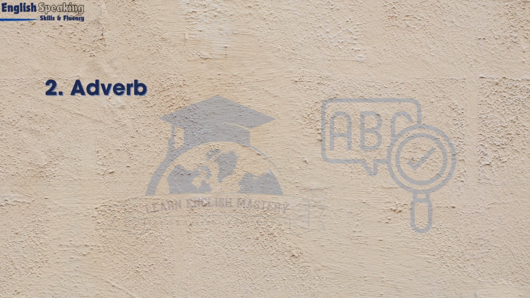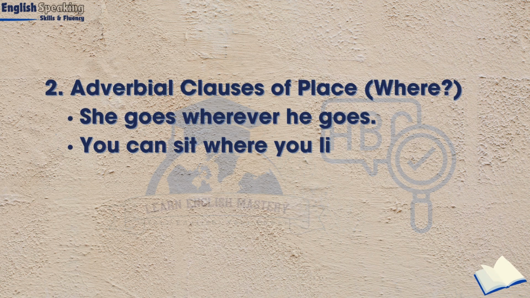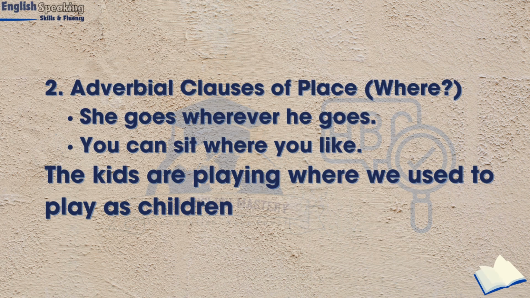2. Adverbial clauses of place. Where: She goes wherever he goes. You can sit where you like. The kids are playing where we used to play as children.